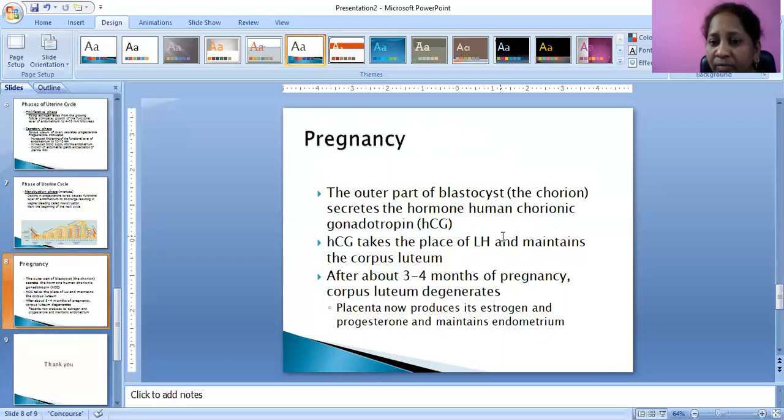After about 3 to 4 months of pregnancy, the corpus luteum degenerates. The placenta now produces its own estrogen and progesterone and maintains the endometrium. This is very important. Because the outer part of the blastocyst secretes human chorionic gonadotropin, this hormone will be excreted through urine.